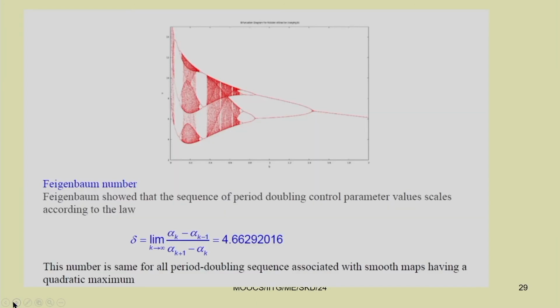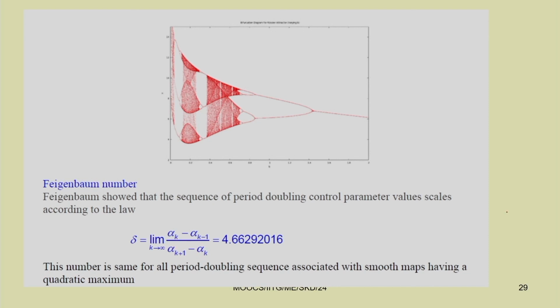So, we can define a number in this period doubling route to chaos, which is known as the Feigenbaum number. This Feigenbaum number can be defined as delta equal to limit k tends to infinity of alpha k minus alpha k minus 1 divided by alpha k plus 1 minus alpha k. So, this is the kth bifurcation.